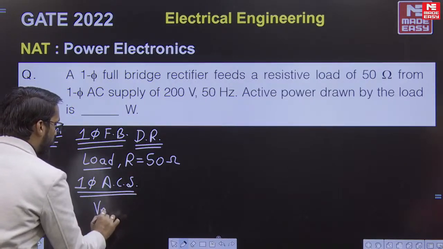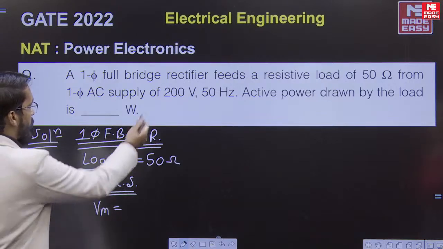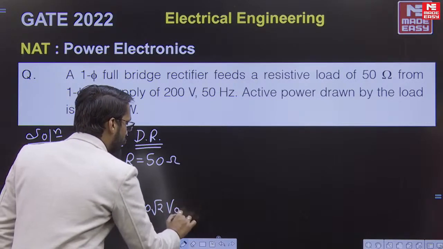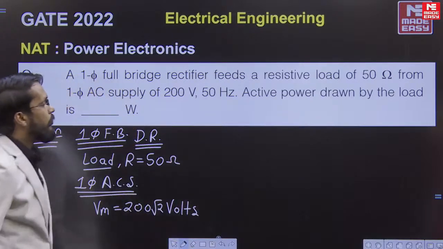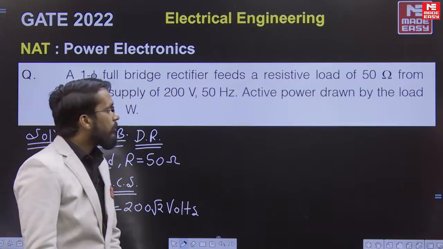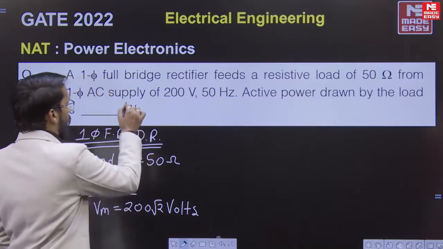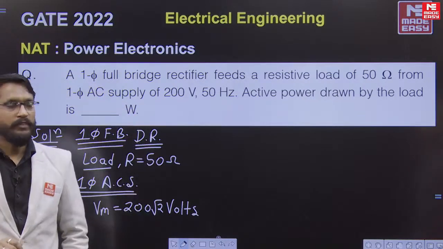So what can be the VM from the given data? That is nothing but 200 root 2 volts. Active power drawn by the load is. We must notice the unit, that is what.